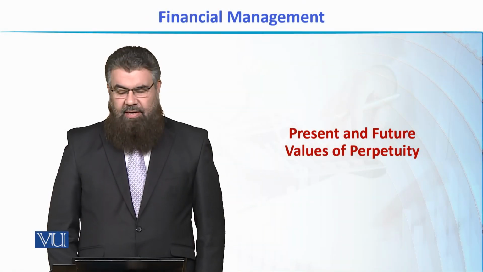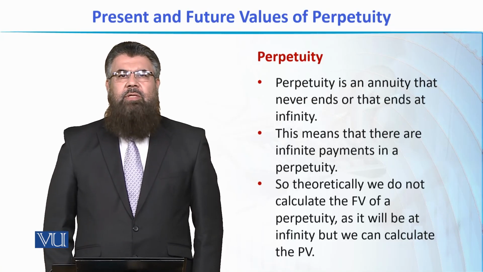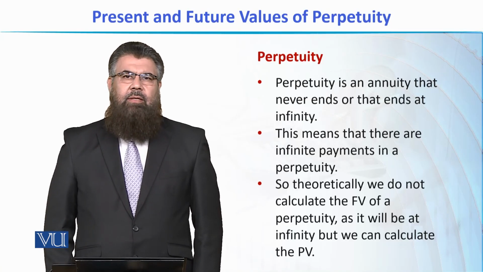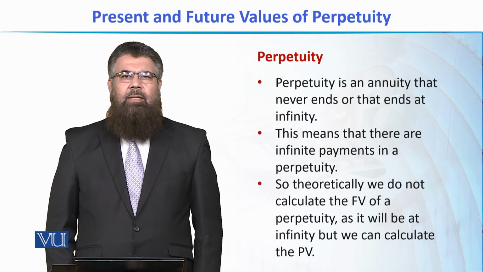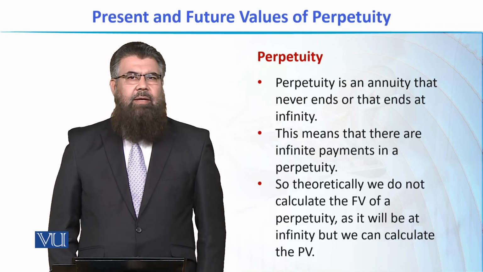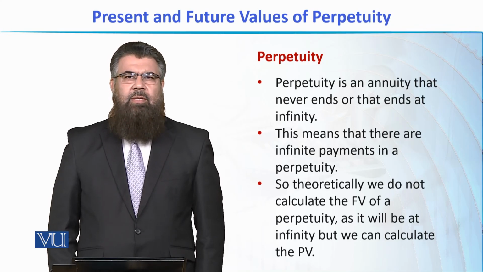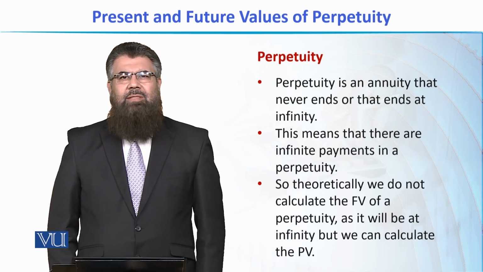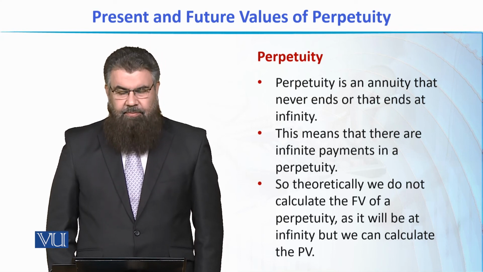Present and future values of perpetuity. Perpetuity is actually an entity which never ends. Or, in other words, if we say that it is an entity that ends at infinity, it won't be incorrect. यानी एक ऐसी एनिटी जो कभी ख़त्म नहीं होती, जिसकी इंस्टॉलमेंट्स हमेशा हमेशा चलती रहें. Mathematically, we say that an entity which ends at infinity is an entity that never ends.